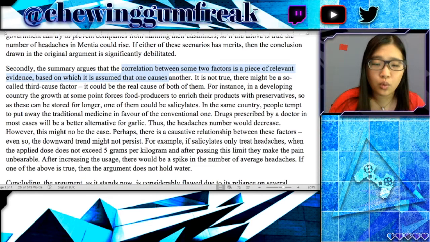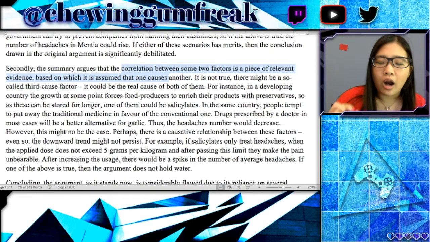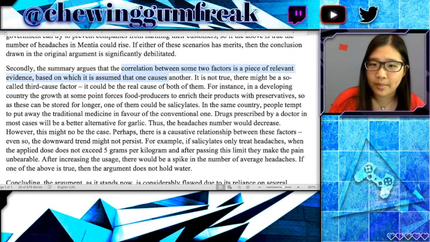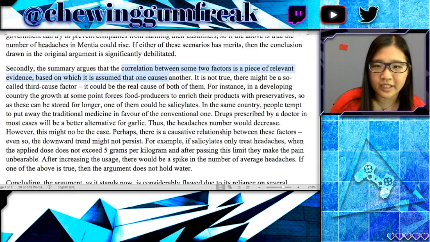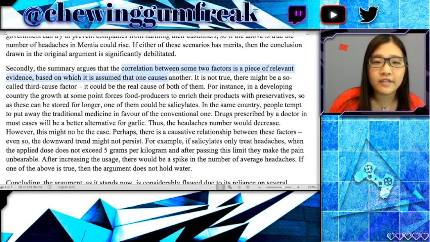And if we ignore the fact that the wording here is a little bit awkward, our test taker makes a good argument because, like I mentioned when we were reading the question itself, correlation and causation are very often confused, and a lot of times you can't assume that just because two things are correlated that they actually cause each other. So here our test taker says it's possible that there could be a third cause factor.